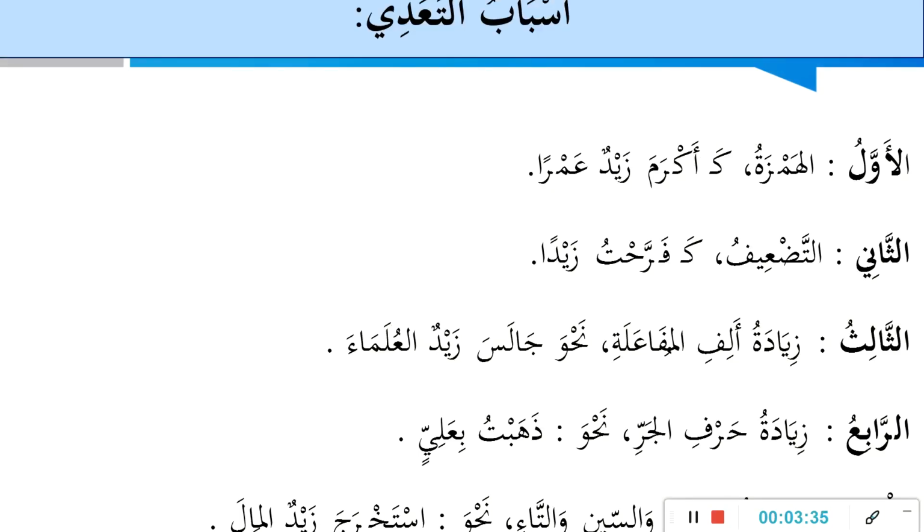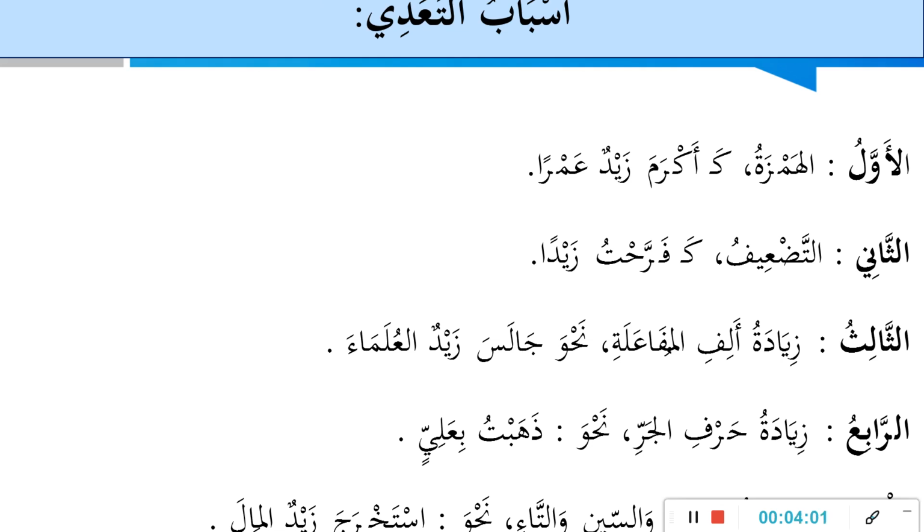Now, the last thing that we will take today is the asbab, that is the eight causes that make a verb transitive, or that can make a verb that is originally intransitive become transitive. So the first thing is al-hamza, by adding hamza.